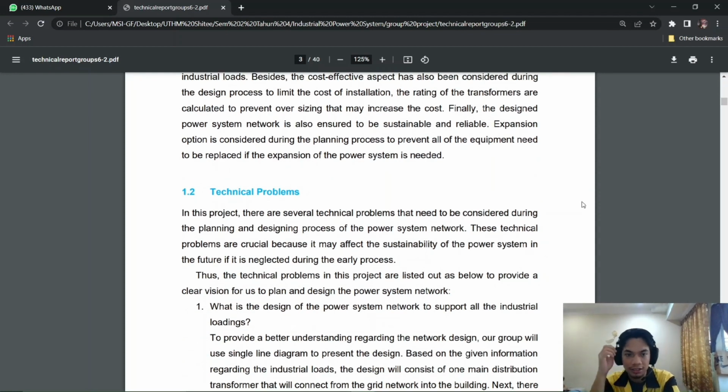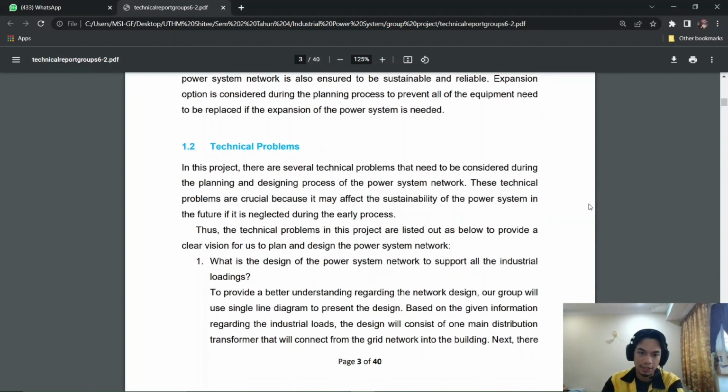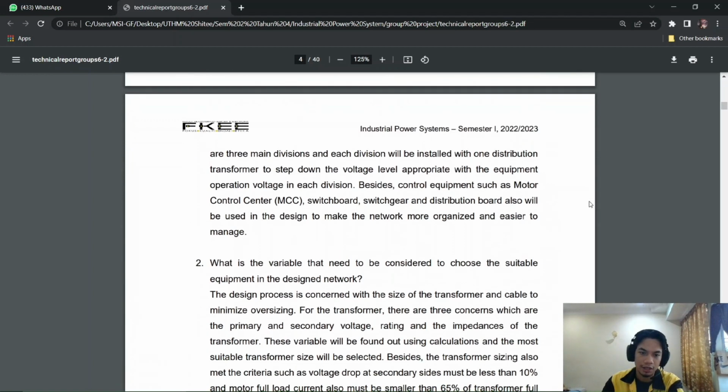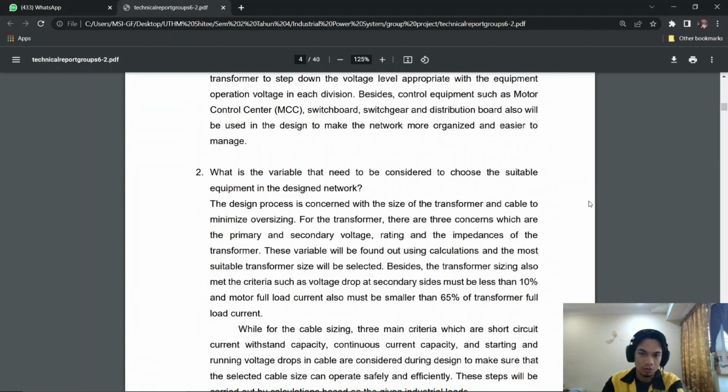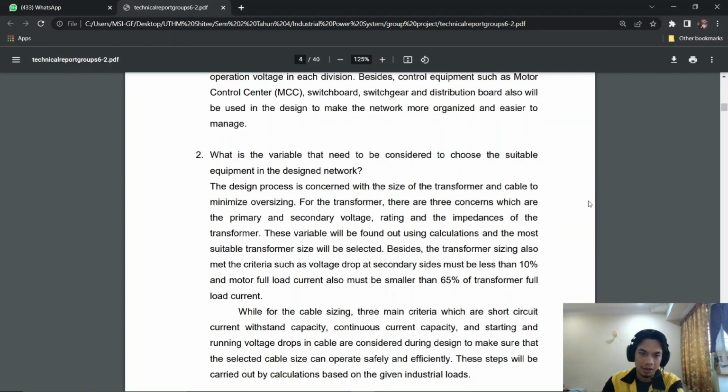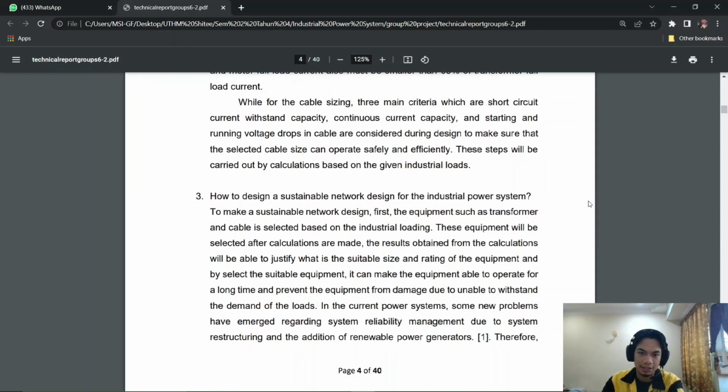During the completion of this project, there are several technical problems that need to be considered during the planning and designing process of the power system network. These technical problems are crucial because they may affect the sustainability of the power system in the future if they are neglected during the early process. The first technical problem is what is the design of power system network to support all the industrial loadings. The second one is what are the variables that need to be considered to choose the sustainable equipment in the design network. And the last one is how to design a sustainable network design for the industrial power system.